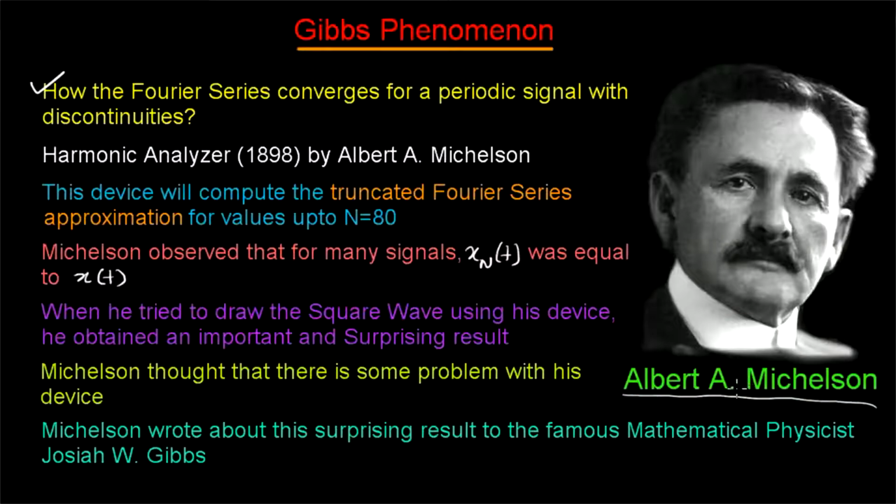Albert Michelson was a famous American physicist. He was studying the measurement of the speed of light, and he was doing a lot of experiments. As a part of the experiment to study the speed of light, he made a device known as the harmonic analyzer, Albert A. Michelson's harmonic analyzer. He created this device in 1898.